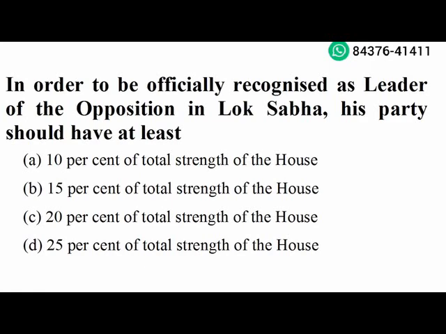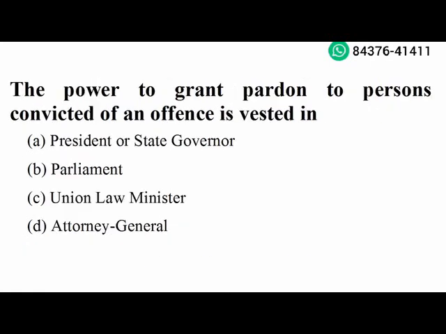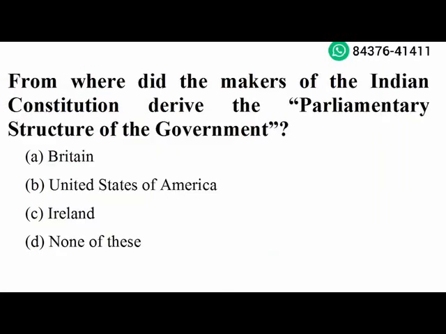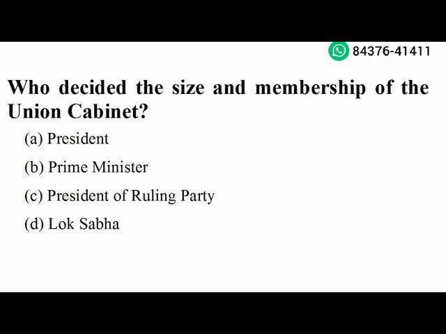Next question. The power to grant pardon to person convicted of an offence is vested in president or state governor. Option A is the right answer. Next question. From where did the makers of the Indian Constitution derive the parliamentary structure of the government? Britain. Option A is the right answer. Next question. Who decided the size and membership of the Union Cabinet? Prime Minister. Option B is the right answer.